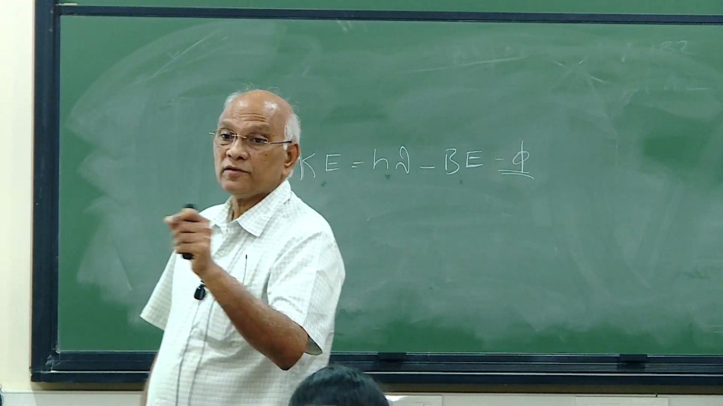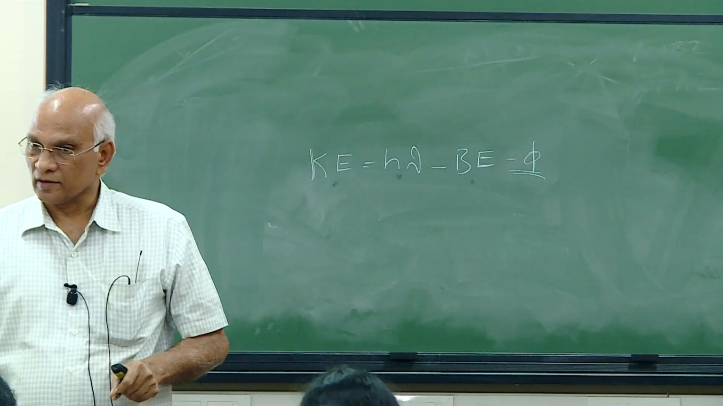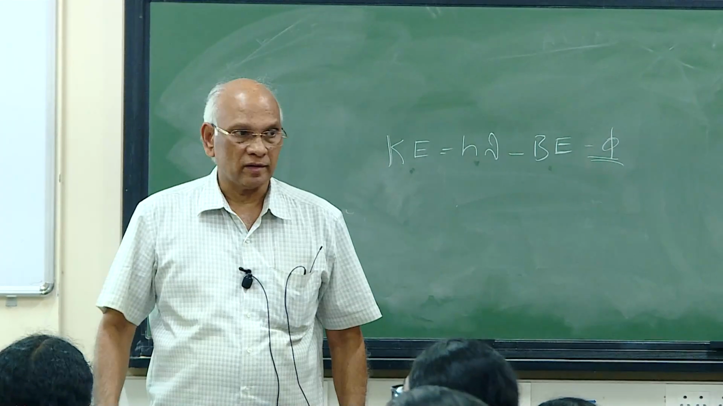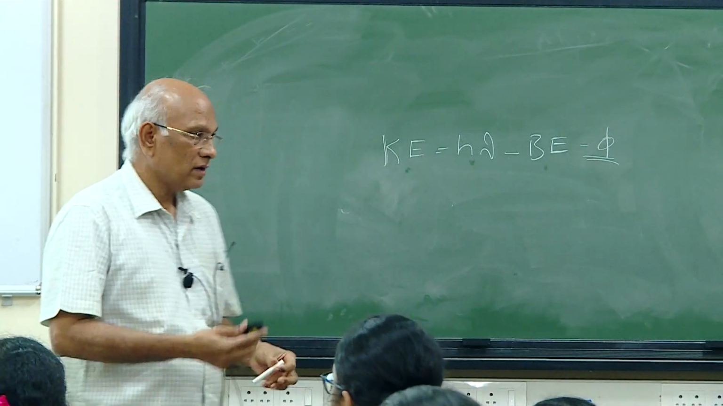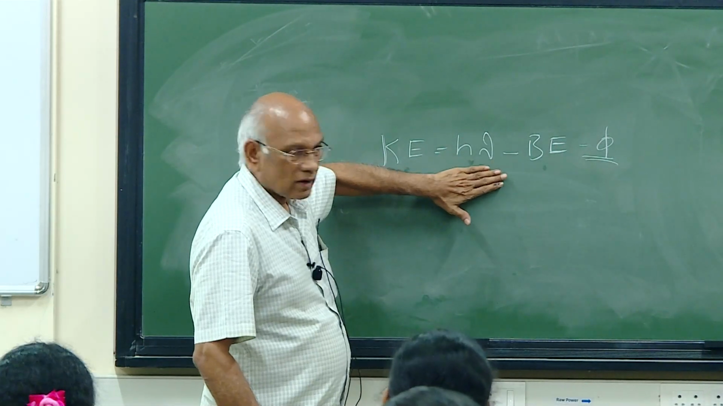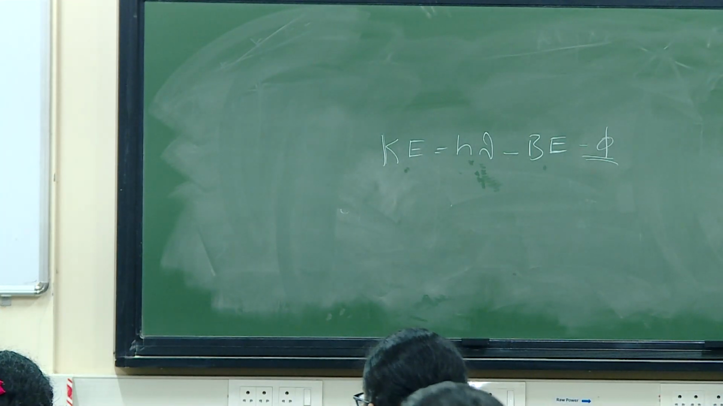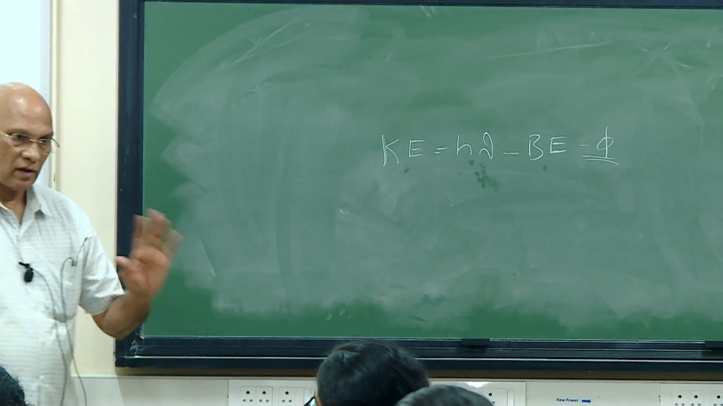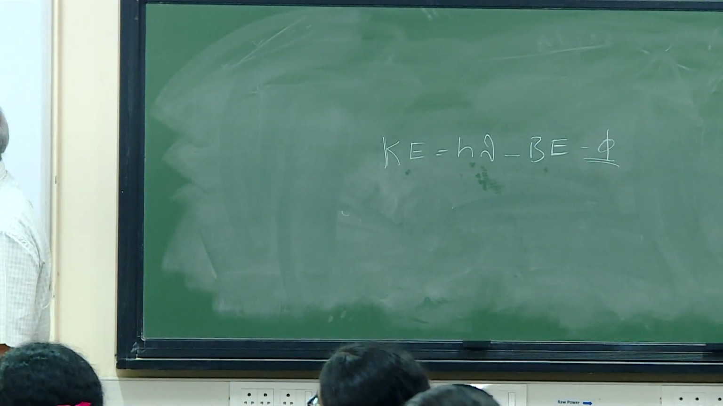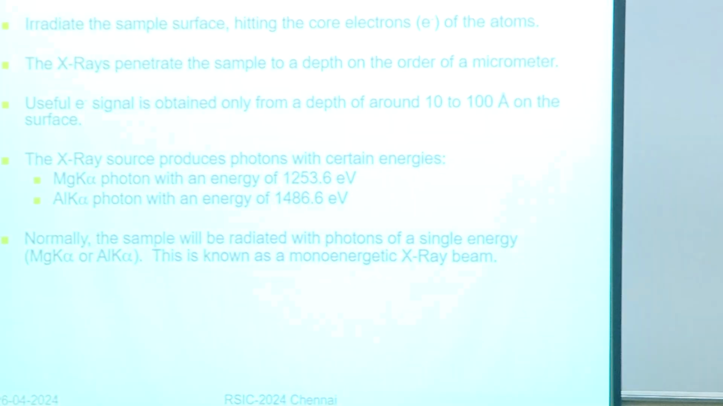What is the experimental evidence for those orbitals? Can we measure the energy of those orbitals or energy levels? This is the experiment. Photo emission is the experiment. We all study that, right? So this has to be precise. That's why these values are fixed here: 1253.6 and 1486.6 electron volts. All right. So that's why they call it a monoenergetic X-ray beam. That's what is used in the experiment.